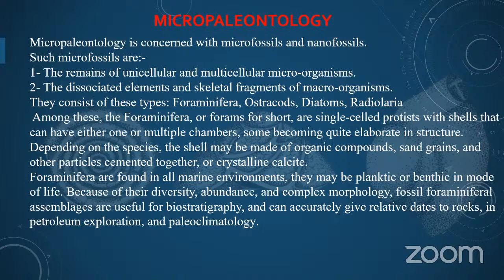Among these, the foraminifera, or forams for short, are single-celled protists with shells that can have either one or multiple chambers. Some become quite elaborate in structure. Depending on the species, the shell may be made of organic compounds, sand grains and other particles cemented together, or crystalline calcite. Foraminifera are found in all marine environments. They may be planktic or benthic in mode of life.